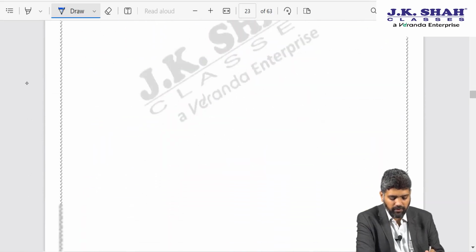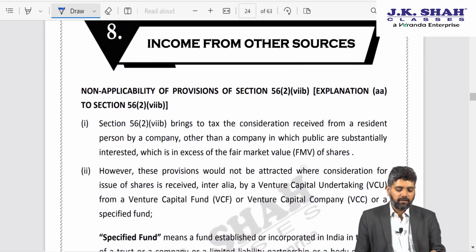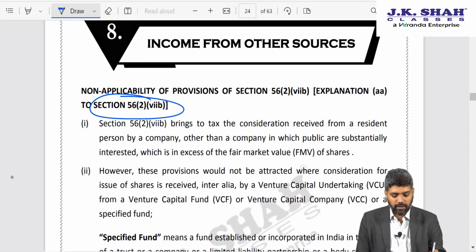Okay. Other conditions are the same, there are no changes. The next amendment is in section 56 subsection 2 clause 7b, and that is in the income from other sources chapter.